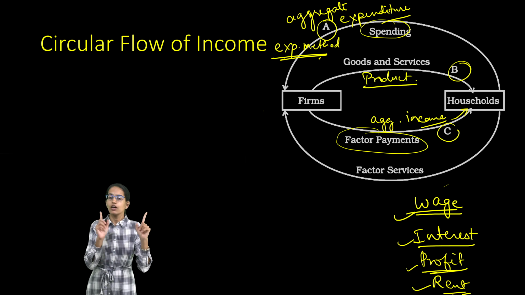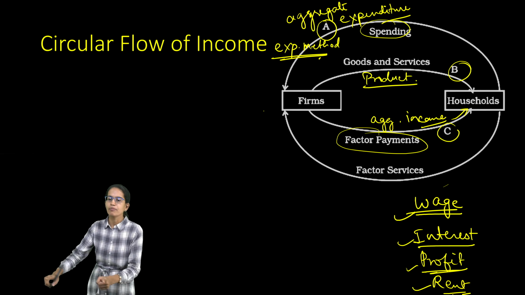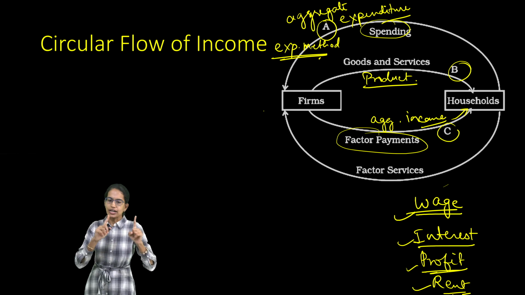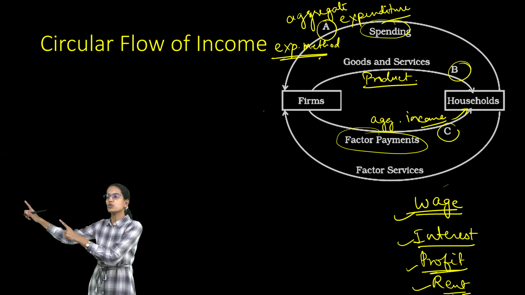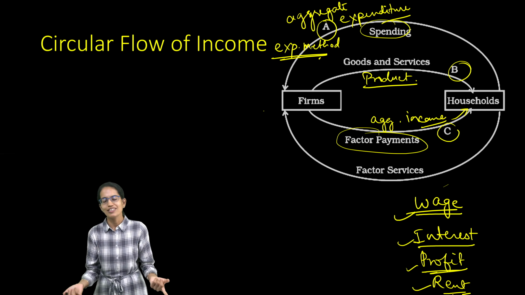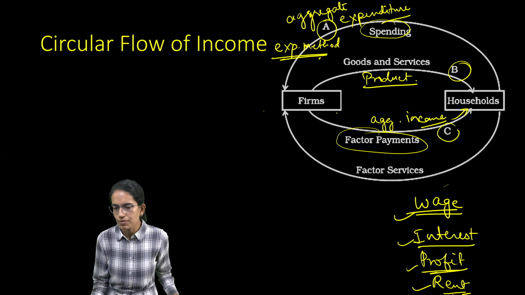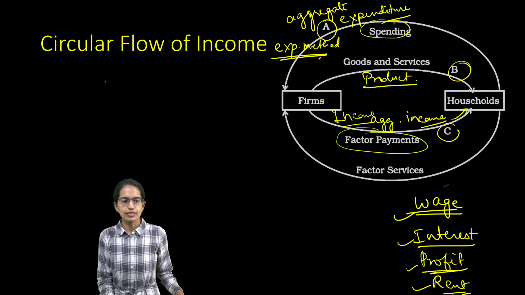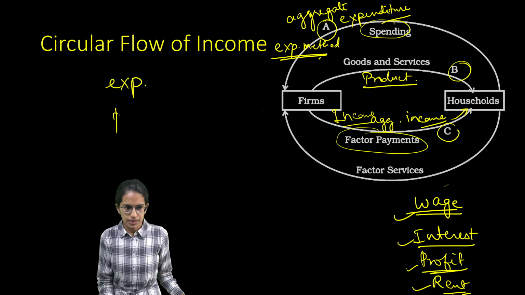The last is from the firms, the factor payments would be going to the households. Factor payments would be the aggregate incomes going to the household. So it is which method? It is the income method. So three methods that we would understand across this lecture. Just to summarize them again, those are expenditure method, product method, and income method.